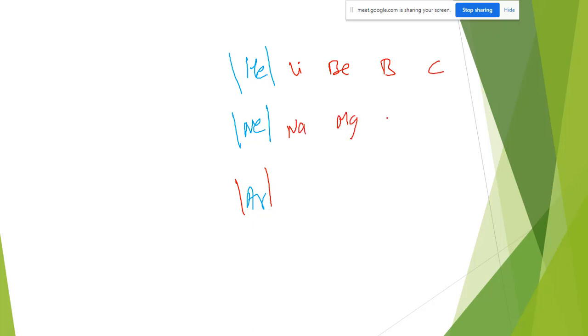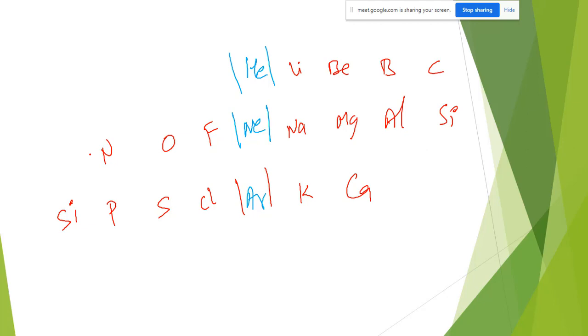See, helium, neon, argon. These are more stable elements. After helium, the elements are lithium, beryllium, boron, carbon. After neon: sodium, magnesium, aluminum, silicon. After argon: potassium, calcium. Before argon: chlorine, sulfur, phosphorus, silicon. Fluorine, oxygen, nitrogen, carbon. Here only hydrogen.